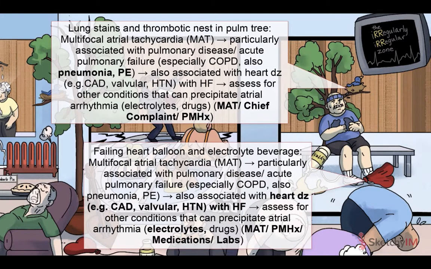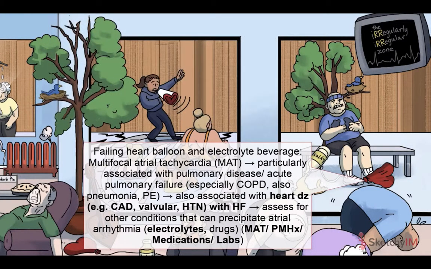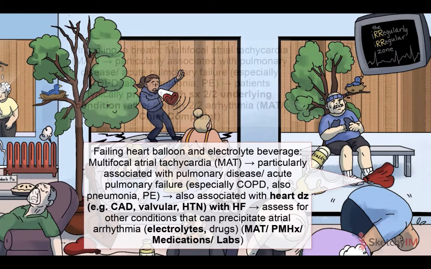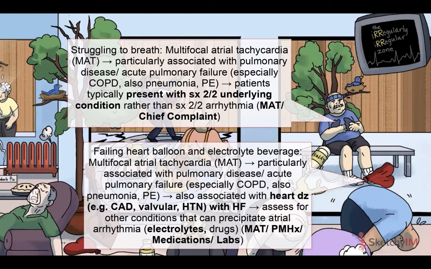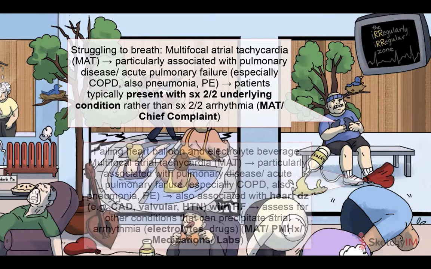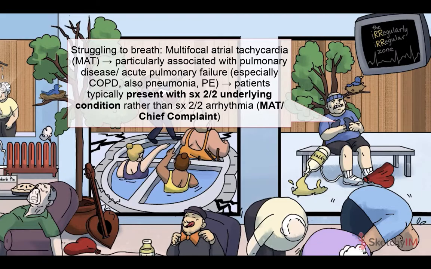MAT can also occur in the setting of heart disease, especially if heart failure is involved. Other risk factors include metabolic derangements and certain drugs, so make sure to get a full medication history and check those lights. MAT is usually found somewhat incidentally on bedside cardiac monitoring, ECG, or physical exam. In contrast to AFib and AFlutter and our other tachydysrhythmias, patients generally do not present with symptoms due to the arrhythmia. Instead, the clinical picture is dominated by the underlying condition, such as COPD exacerbation, causing the MAT in the first place.